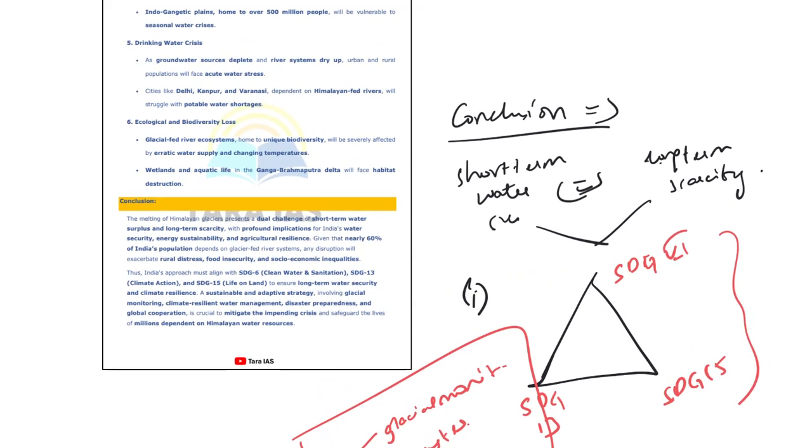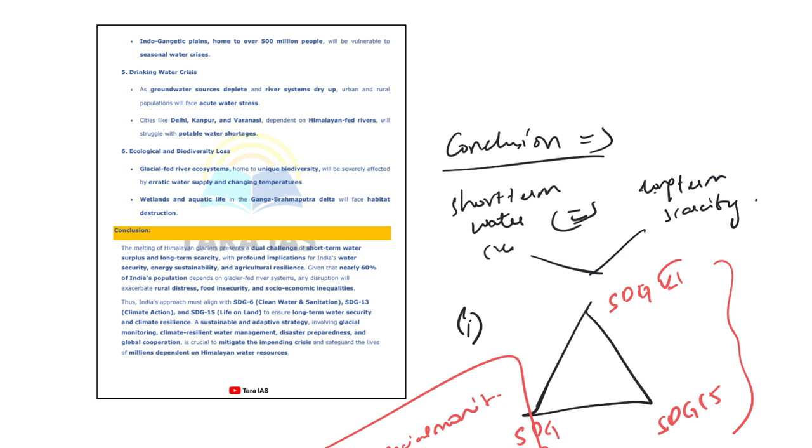So yeah, this is it. We have discussed the introduction, quick significance and importance of glacier melting upon rivers. Next, in the body, positive impact and negative impact, and in the conclusion we have given a balanced approach between long term scarcity and short term water surplus, and a few suggestions.